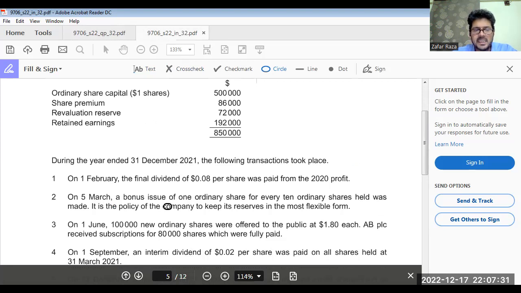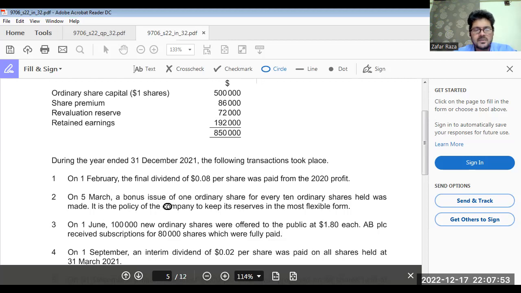It is the policy of the company to keep it reserved in the most flexible form. Okay. So when we are issuing a bonus share issue, we don't get cash, but we have to complete the double entry. When we issue shares, we have to credit ordinary share capital. What we debit, we are not getting any cash, so we'll debit share premium.